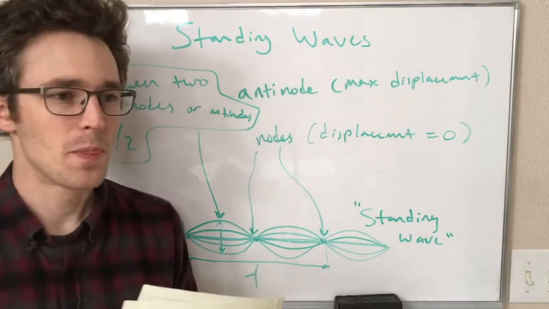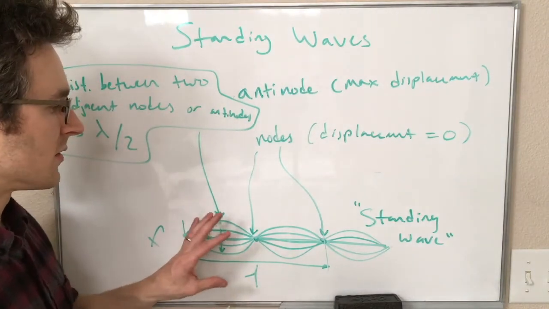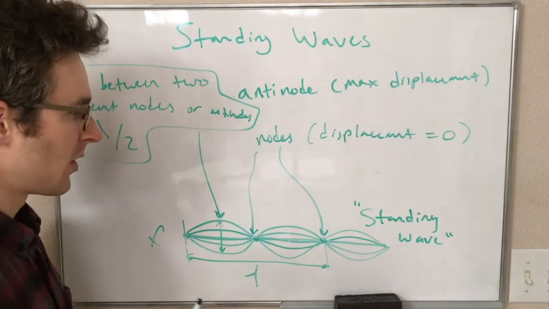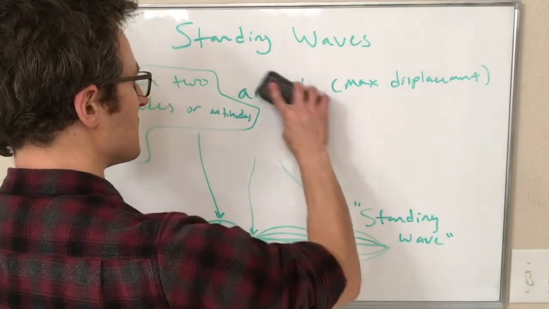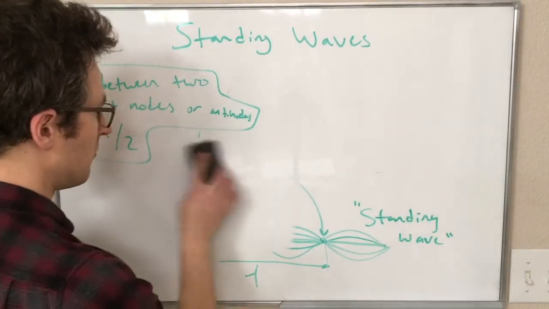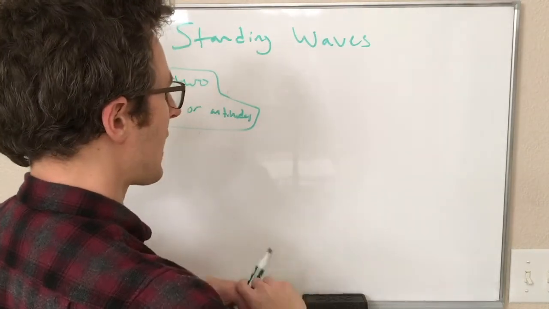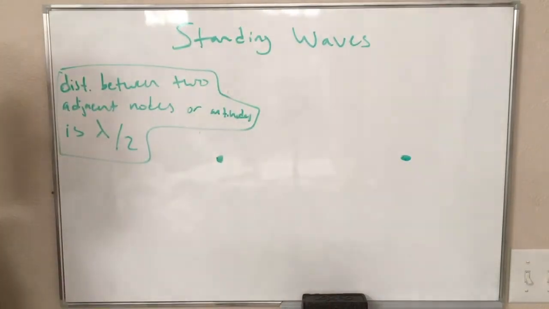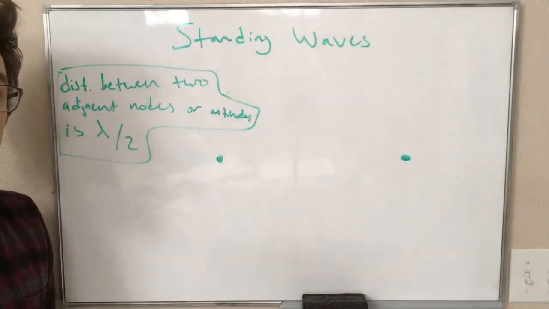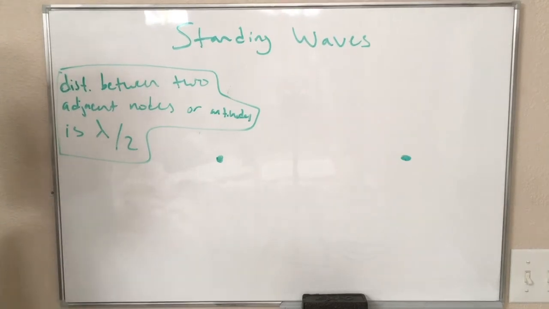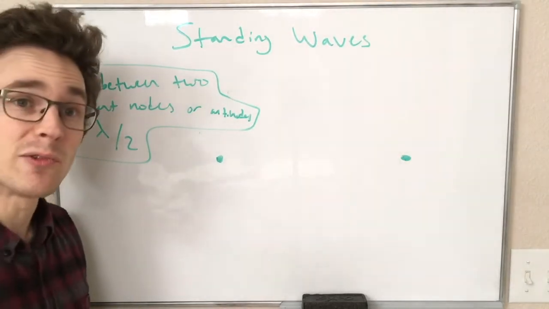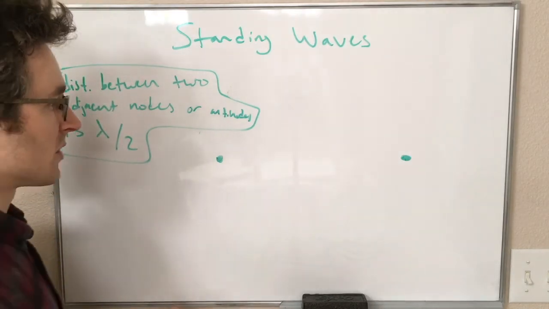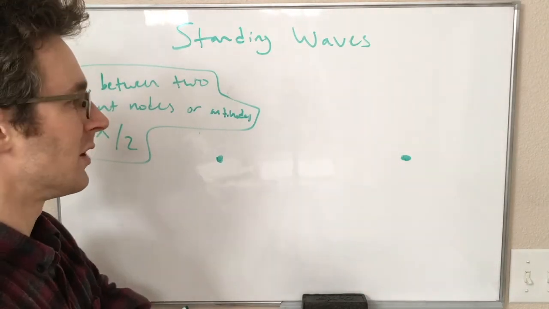And what that's going to do is force the standing waves that are allowed to exist in that space. We'll have another full video about this, but I just want to prime you with the idea. If we have a system where this end has to be a node and this end has to be a node, that is going to limit what the standing waves look like that we're allowed to have. In particular, it's going to limit the wavelengths and frequencies of those standing waves. So I can't just have any old wavelength give me a standing wave.